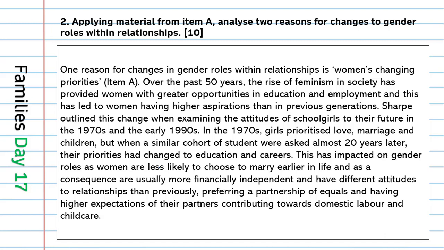Over the past 50 years, the rise in feminism in society has provided women with greater opportunities in education and employment, and this has led to women having higher aspirations than in previous generations. Sharpe outlined this change when examining the attitudes of schoolgirls to their future in the 1970s and early 1990s. In the 70s, girls prioritised love, marriage and children, but when a similar cohort of students were asked almost 20 years later, their priorities changed to education and careers. This has impacted on gender roles, as women are less likely to choose to marry earlier in life, and as a consequence are usually more financially independent and have different attitudes to relationships than previously, preferring a partnership of equals and having higher expectations of their partners, contributing towards domestic labour and childcare.